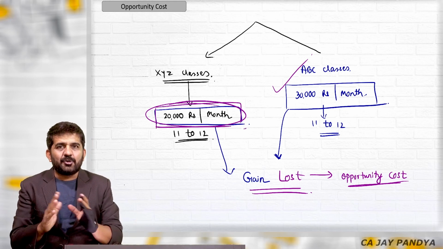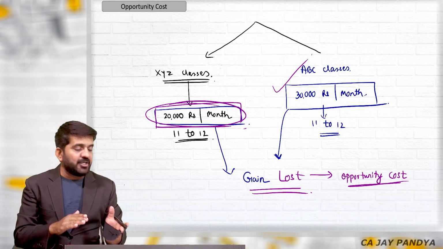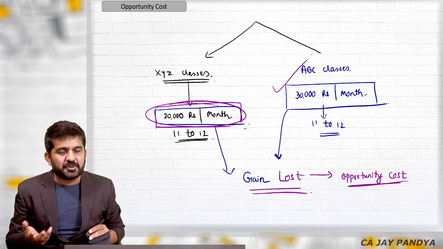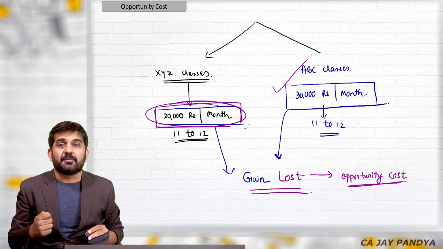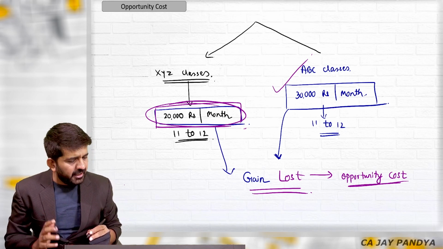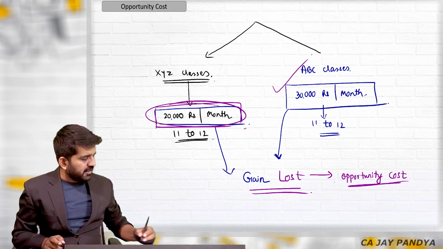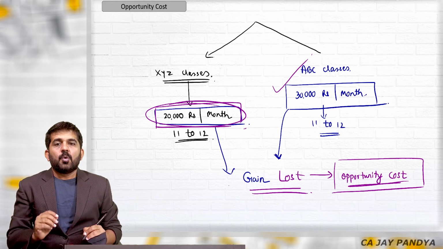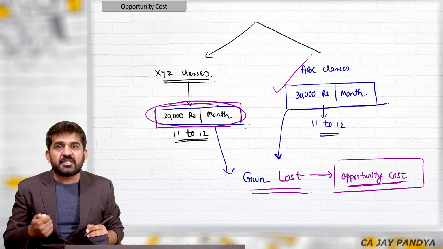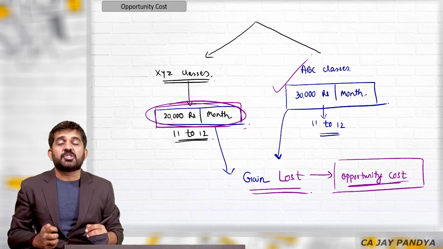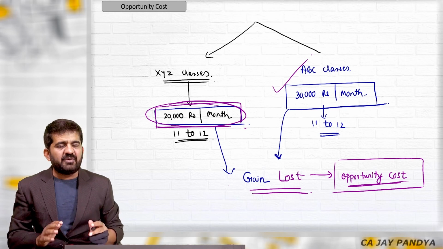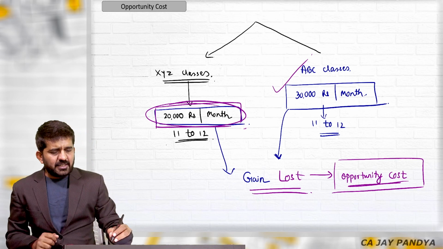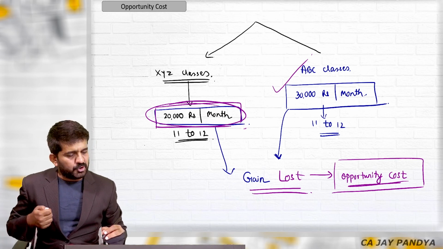I could have done a 20,000 rupees per month job, but I am actually doing work in ABC classes and earning 30,000 rupees per month. So this 20,000 rupees per month is my opportunity cost. Where it will be relevant, I'll tell you at the end of this lecture, why opportunity cost is very important in finance when we'll be learning the difference between accountancy and finance. But this is how we understand opportunity cost.